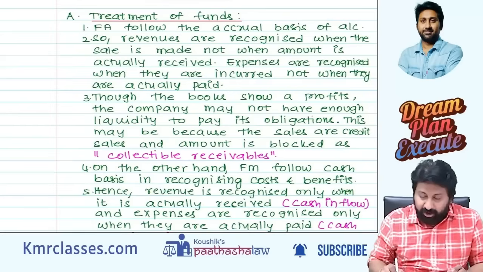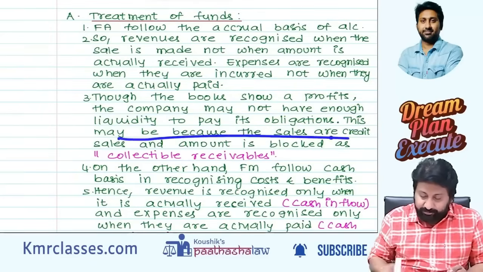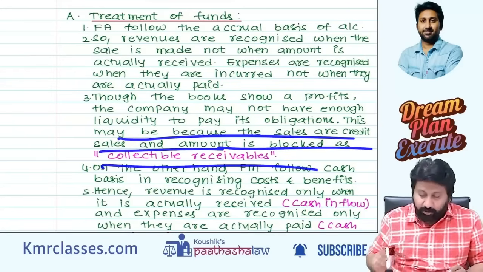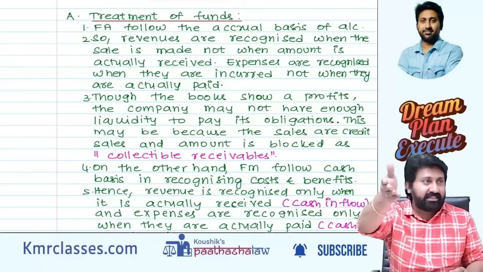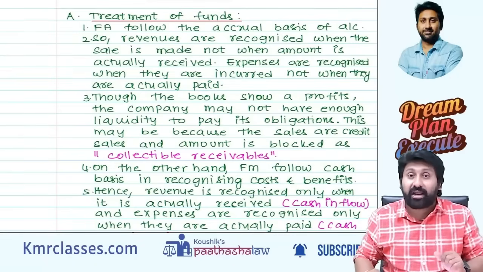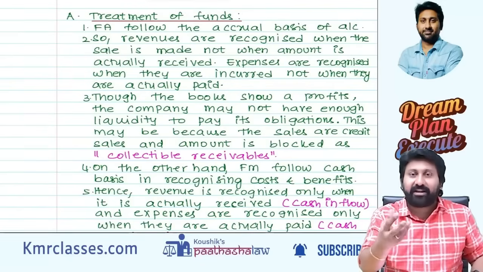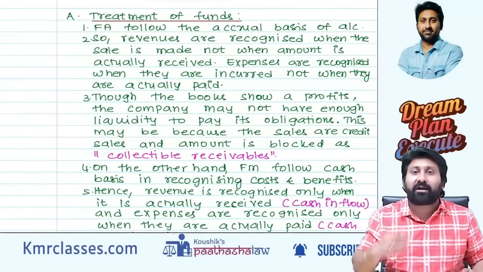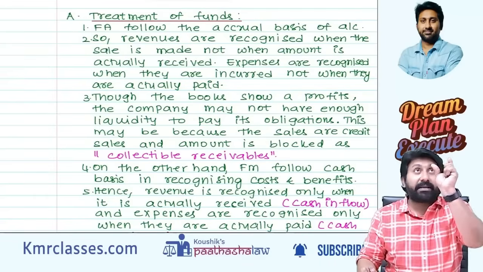Though the books show a profit, the company may not have enough liquidity to pay its obligations. This may be because sales are on credit and the amount is blocked in collectible receivables. Common sense. 100 times I might have told this in the regular FM batch. What I used to tell: sale happens, profit will come. But profit is only a number in a P&L account. Profit is not cash because I made purchases for 100 rupees.